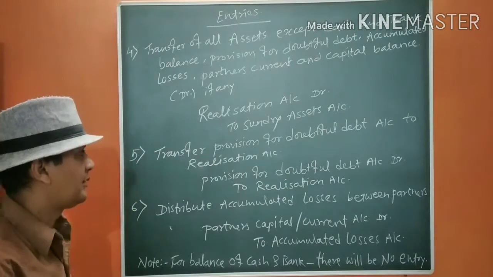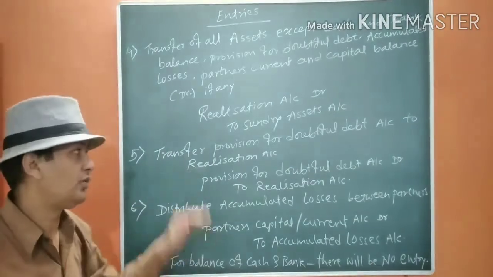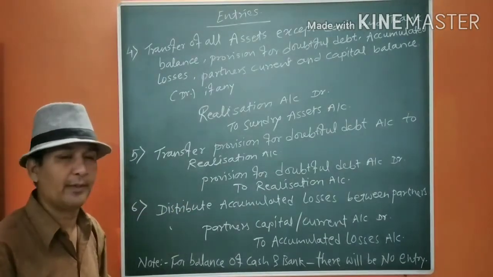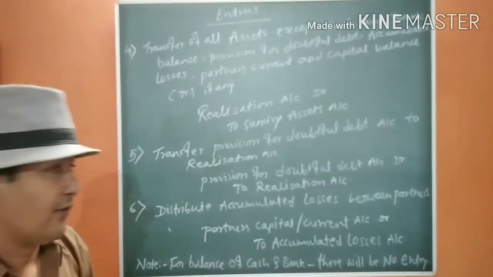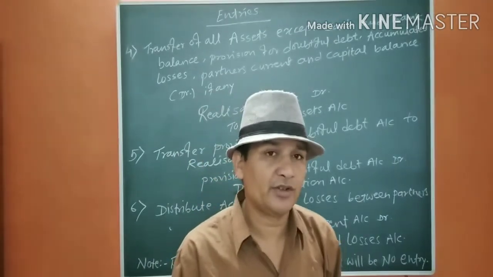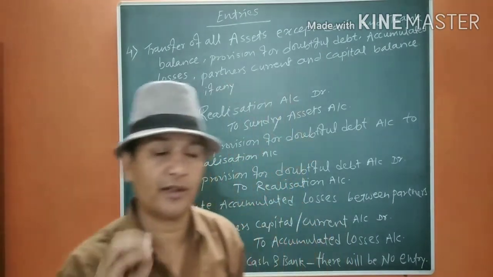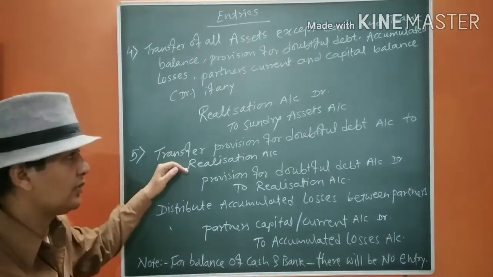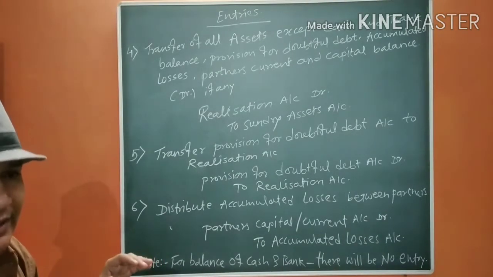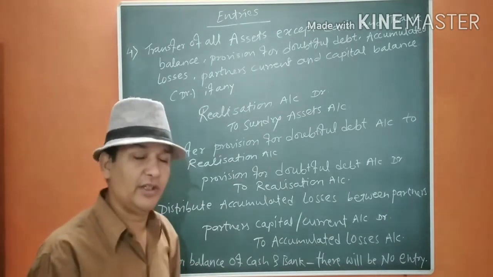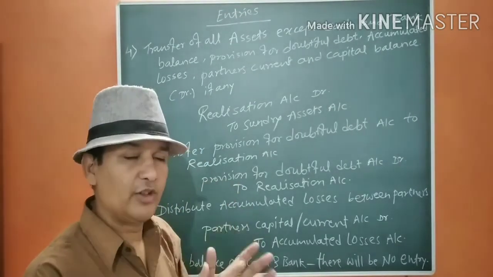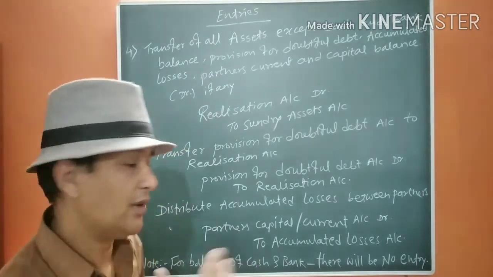The next one is transfer of provision for doubtful debt account to realization account, that is credit side. So the entry will be provision for doubtful debt account debit to realization account. With this item, you should remember that investment fluctuation reserve, even workman compensation reserve up to the claim amount, will also be transferred to realization. So these are the exceptional cases which we are going to transfer to the realization credit side. There will be no change in the treatment of workman compensation reserve. The claim amount, however much the claim is, we are going to transfer to realization.